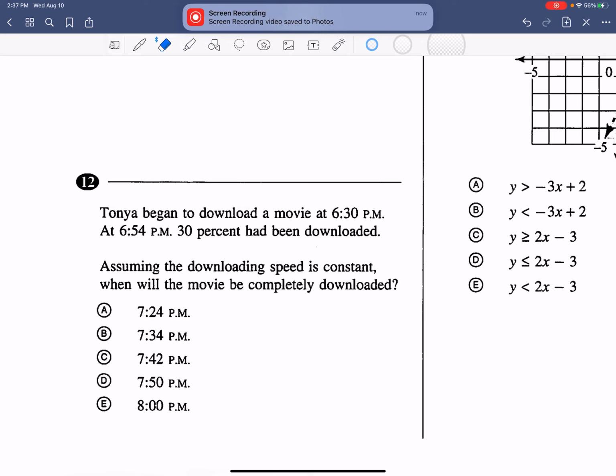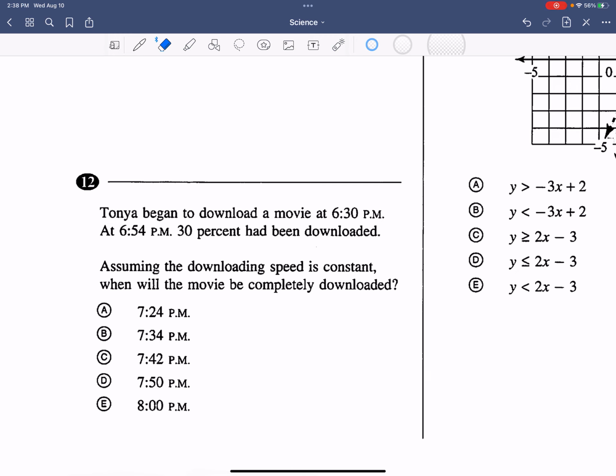Tanya began to download a movie at 6:30 p.m. At 6:54 p.m., 30% had been downloaded. Assuming the downloading speed is constant, when will the movie be completely downloaded? And my answers are in terms of time.